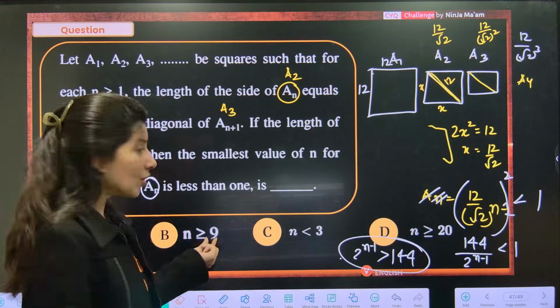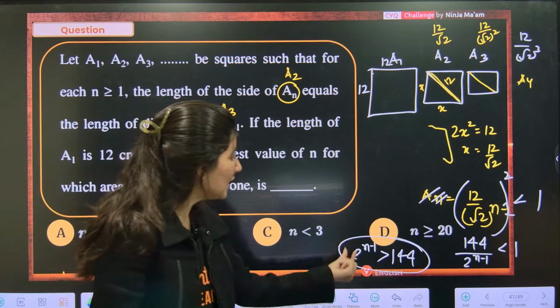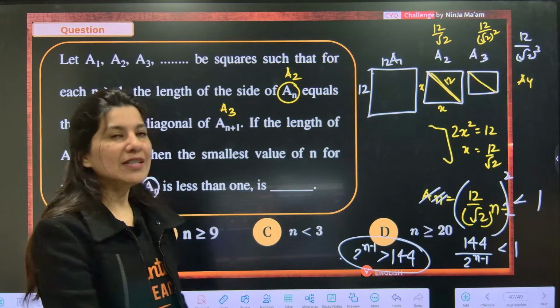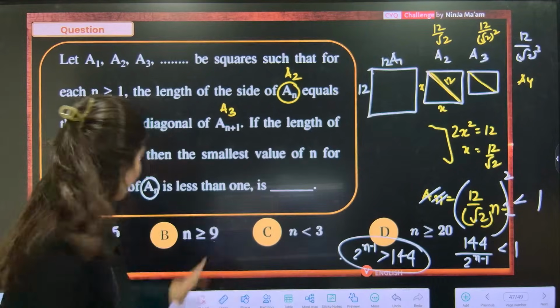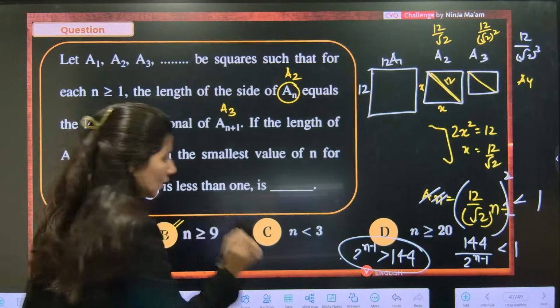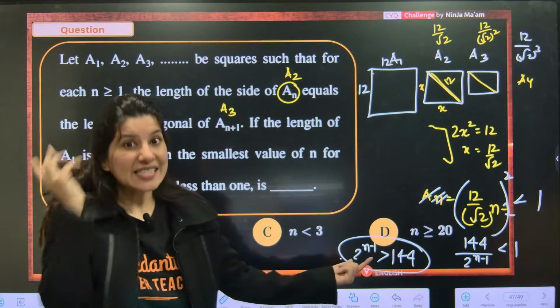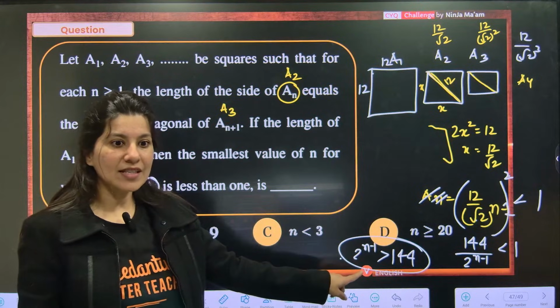In fact, let's talk about 9 right now. Is 9 satisfying? The moment I put 9, 2 power 8. 2 power 7 is 128, then 256. Yes, this is making sense. The first value of n which is going to satisfy is 9 only. 8 is not going to satisfy.